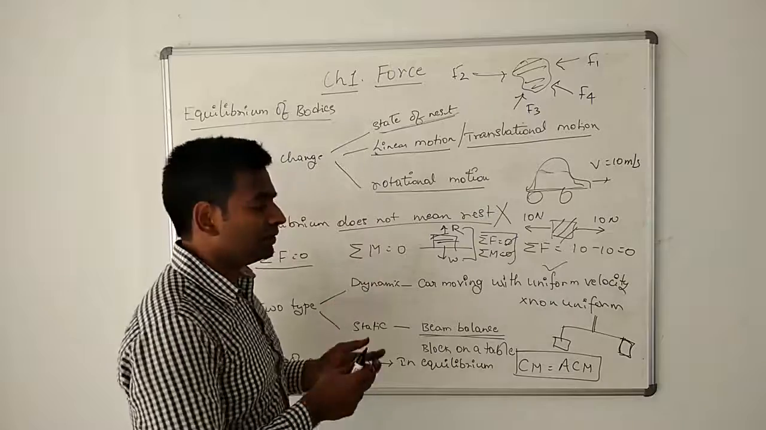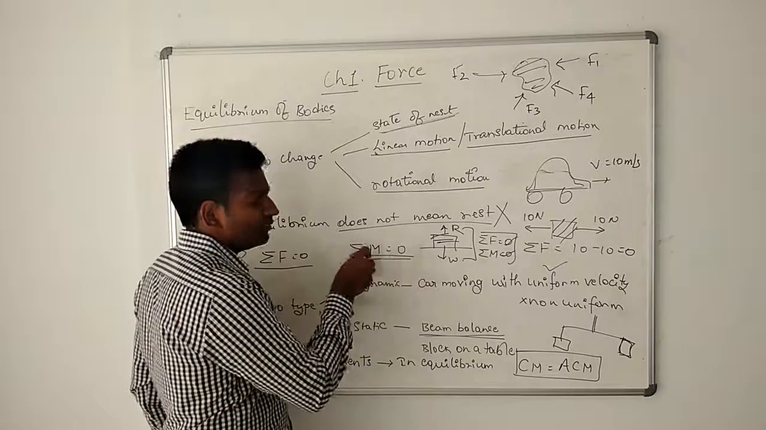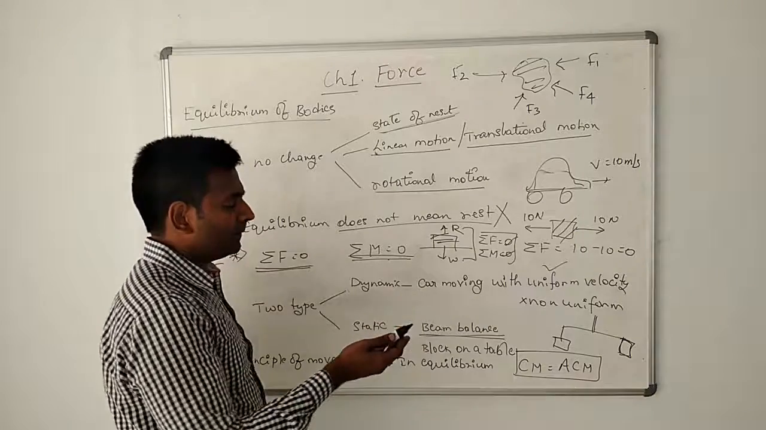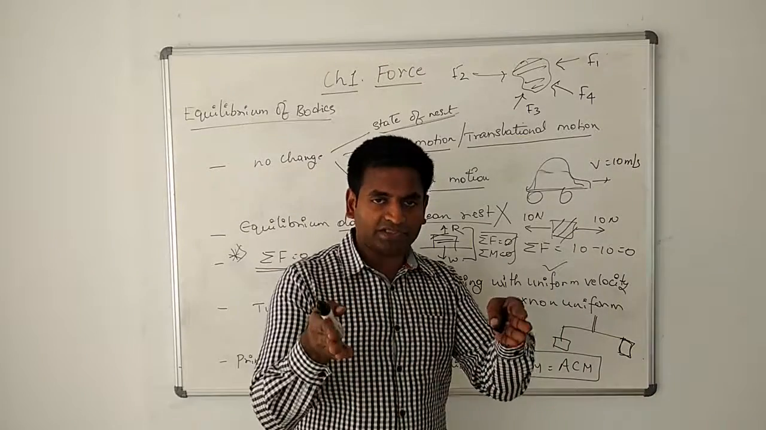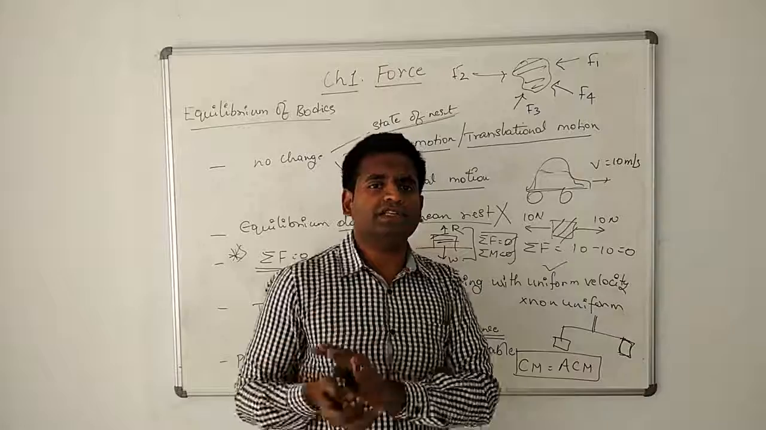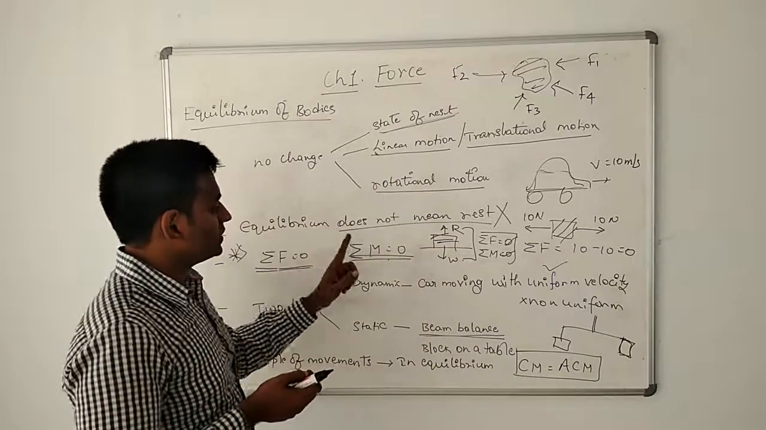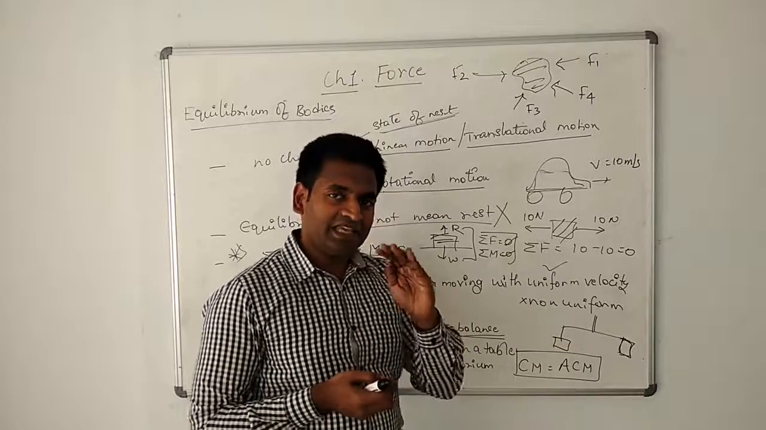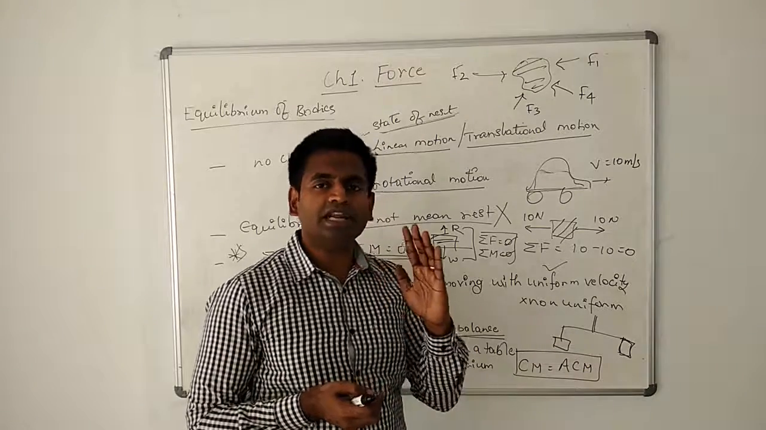The clockwise moments are equal to the anti-clockwise moments, so sigma M is equal to 0. Similarly, is there any net force acting on it? No. That is why it is at rest, or it is not showing any translational motion. So sigma F is equal to 0, sigma M is equal to 0. So my beam balance is in equilibrium. That equilibrium is called static equilibrium.